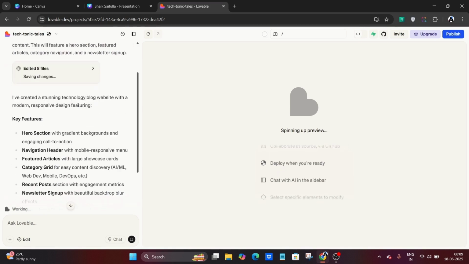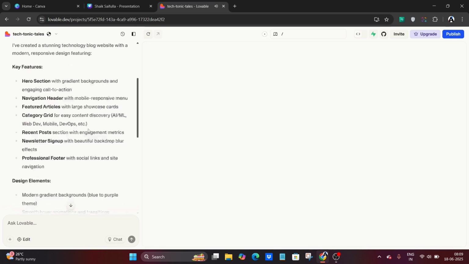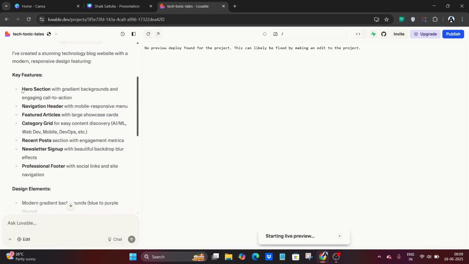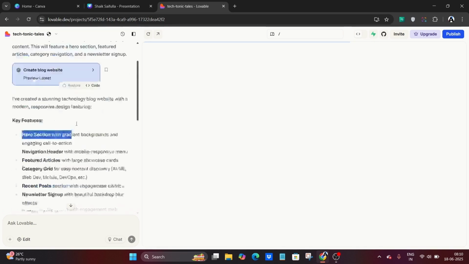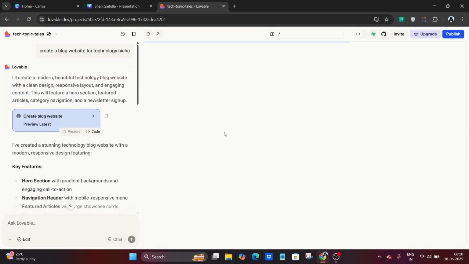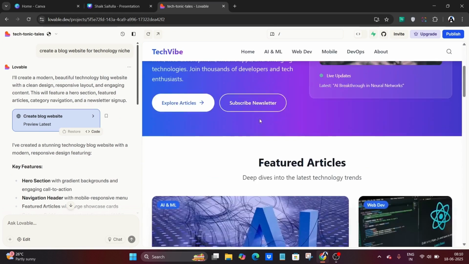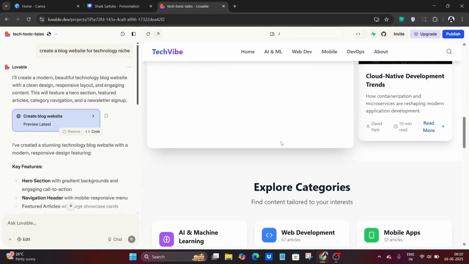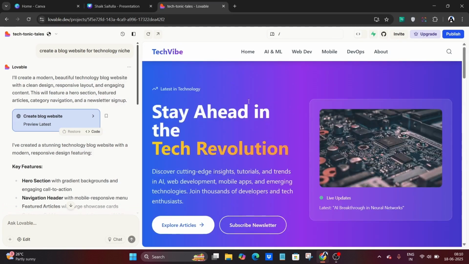So you can see it has created a stunning technology blog website with our requirements, according to our prompt. A few of the features are the hero section, navigation header, featured articles, and category grid. All of these things AI has created for us. Now you can see the preview section. So this is our blog website for technology purposes. It is a simple blog website, and you can use it for your blogs.